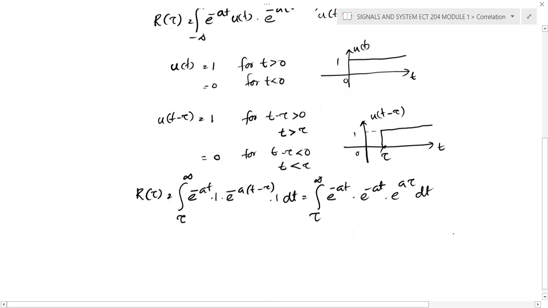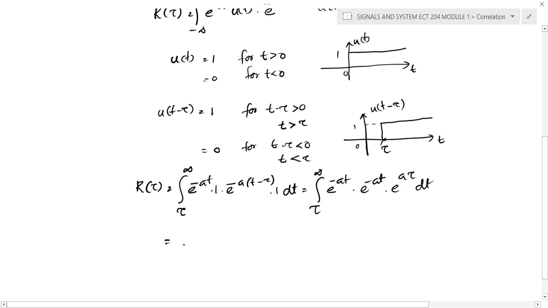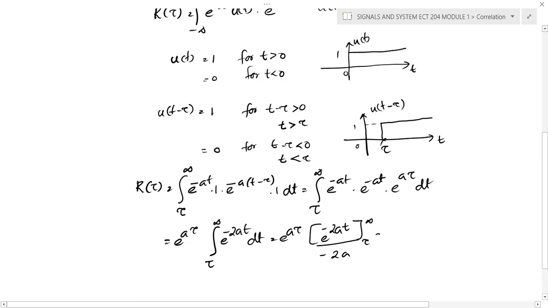And here the variable is t, so you can take e raised to a tau outside. So remaining, if you substitute tau to infinity, e raised to minus 2a t dt. If you integrate this particular term, you will get e raised to minus 2a t divided by minus 2a, and the limit is from tau to infinity.